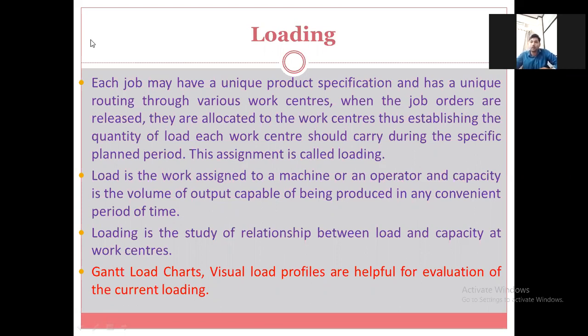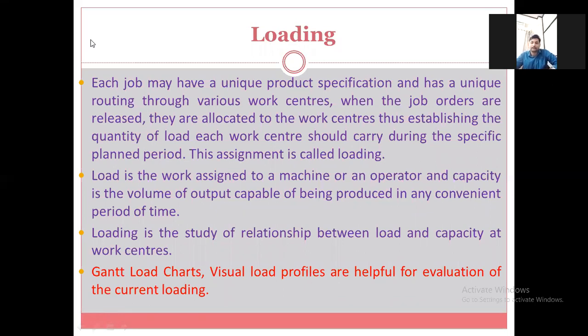Let us consider that one workstation can produce 100 components in a day. If you assign a workload of 120 components, is it possible to generate that much production? No, it will not be possible. So you should know the capacity of a machine, and according to that capacity you have to assign the job to the workstation.